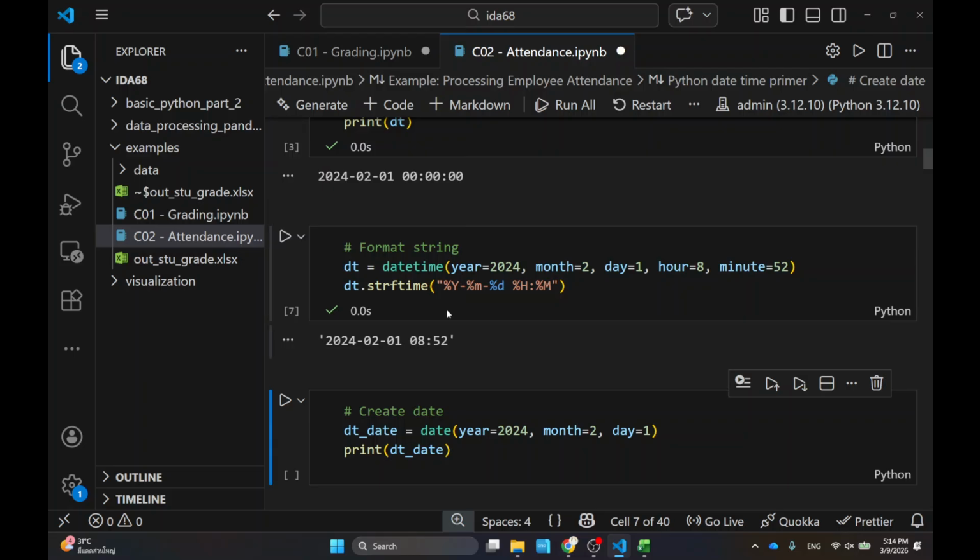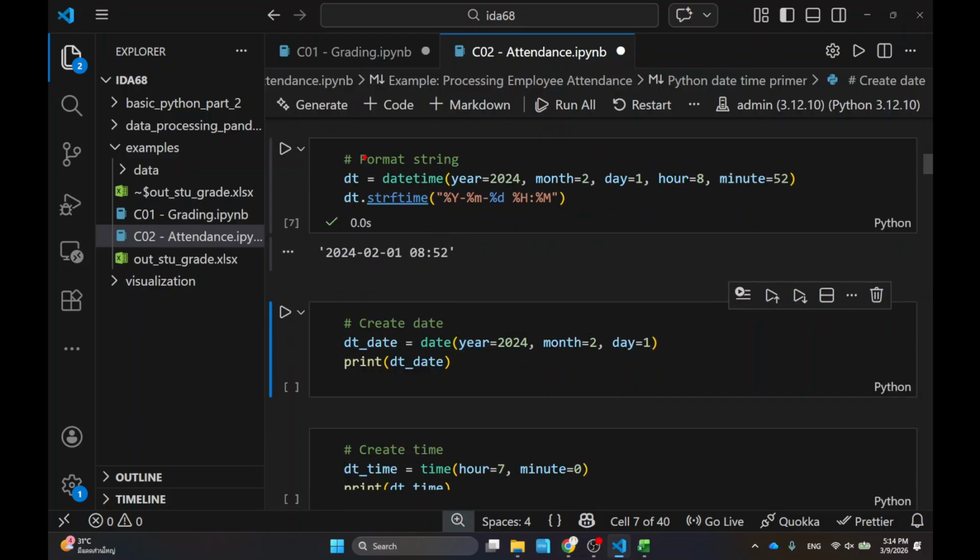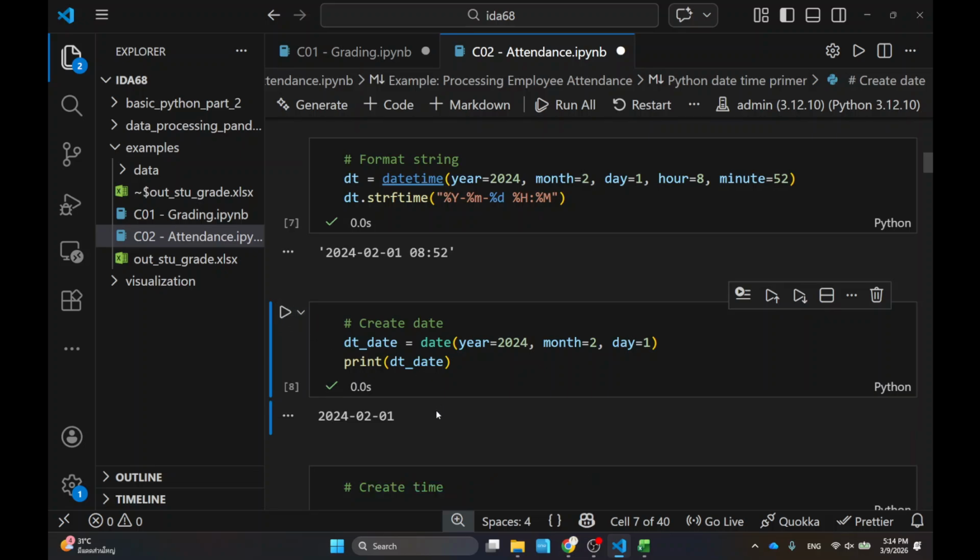Something like that. And once you have datetime, you can work with date. So this is datetime, but you can also have date too. Date is the data that does not contain time; it only has the date. If I print them, there will be something like this. So you might be interested in using this one if the time doesn't make sense. If you are pretty sure that you don't need the time, then maybe date is what you need. So Python allows you to just keep the date like that.